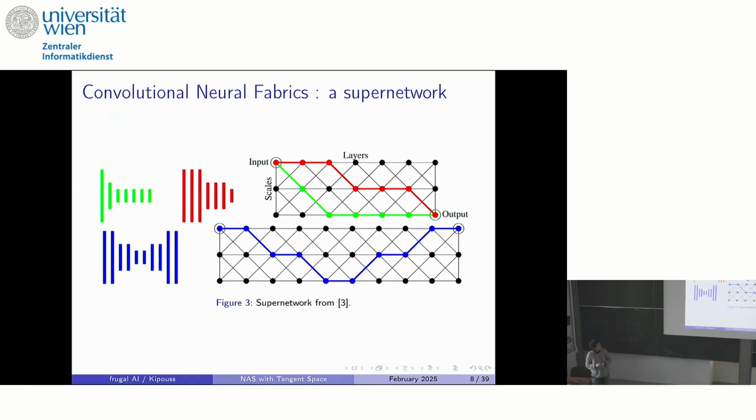I just wanted to give an example of a super network. A super network in neural architecture search is a really simple approach to solve an architecture: you take a huge architecture, you train it, and then you remove the useless layers at the end. So you find a subgraph that is optimal, but that is really going from huge to small. And what we do with our method is we go the other way around: we go from small to big.